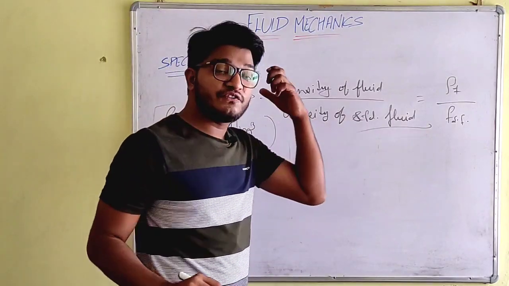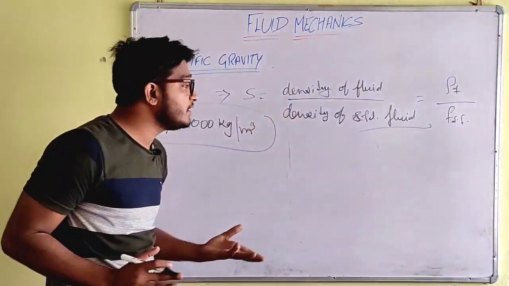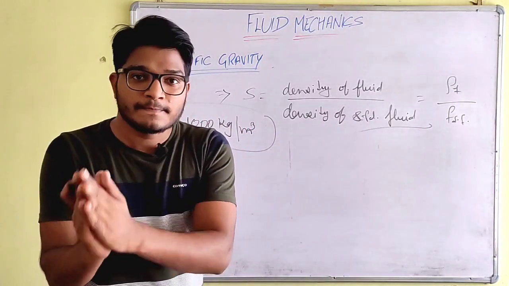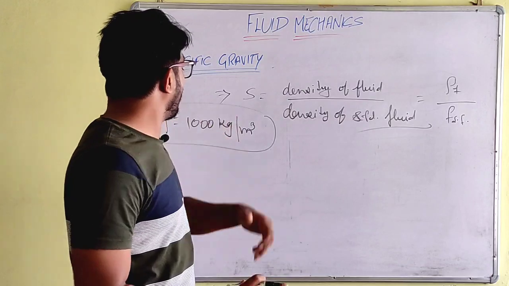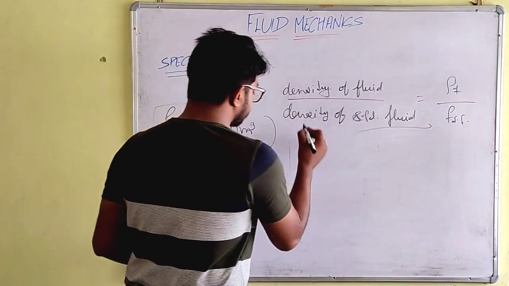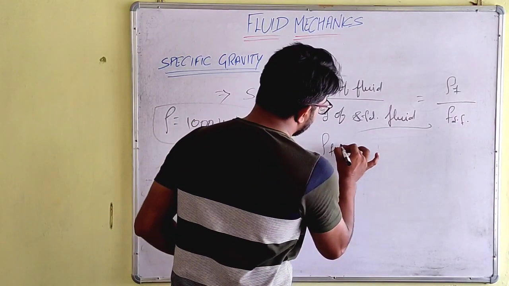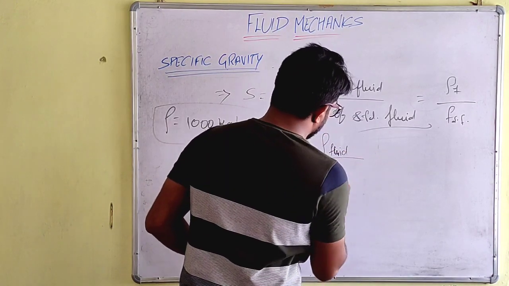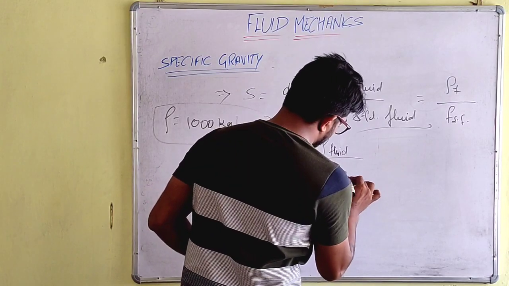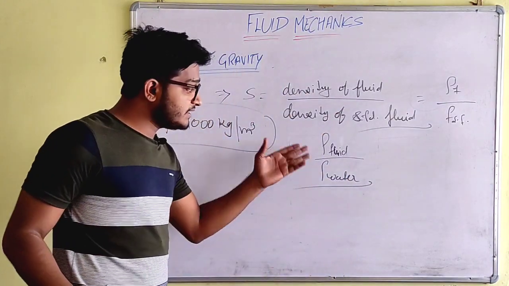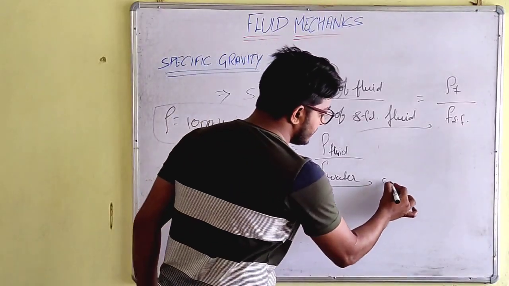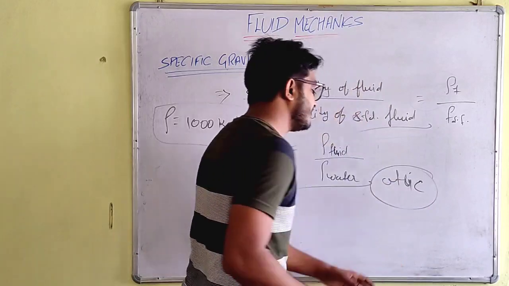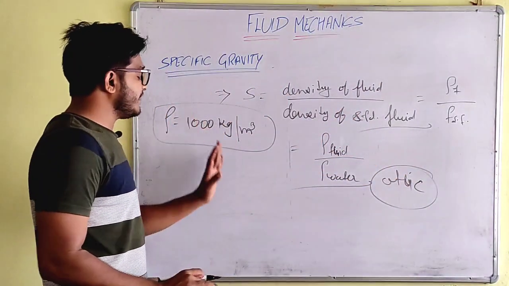Now if we want to find the specific gravity of any fluid, we can simply divide its density by 1000, the density of water. So we can also write it as density of fluid upon density of water, and the density of water we assume at a temperature of 4 degrees Celsius.